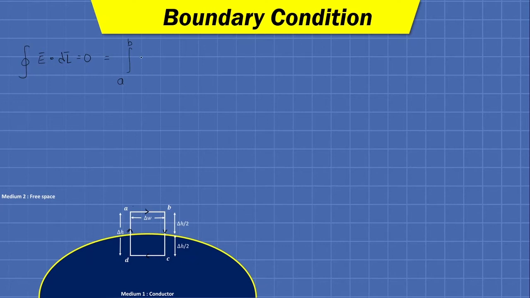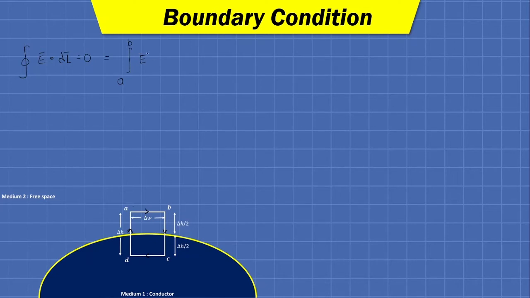So A to B. Now along the length A to B, what component of intensity will be acting? For this step we keep it as E bar itself.